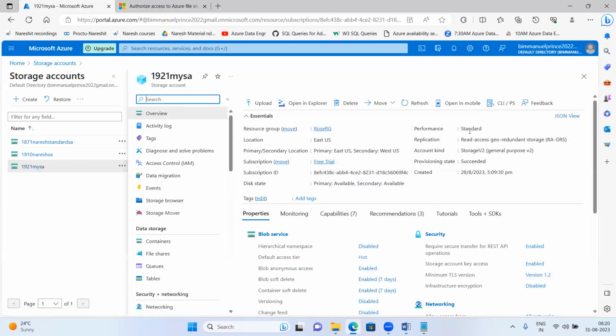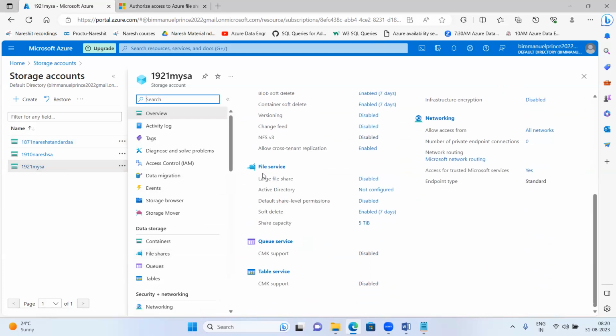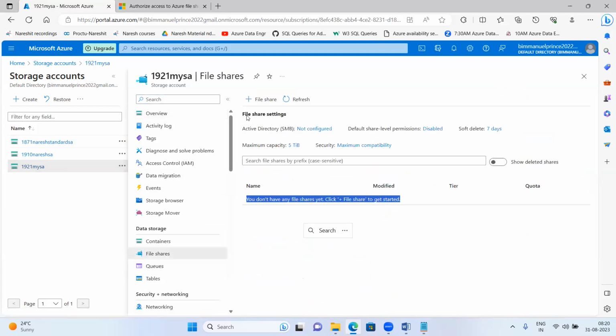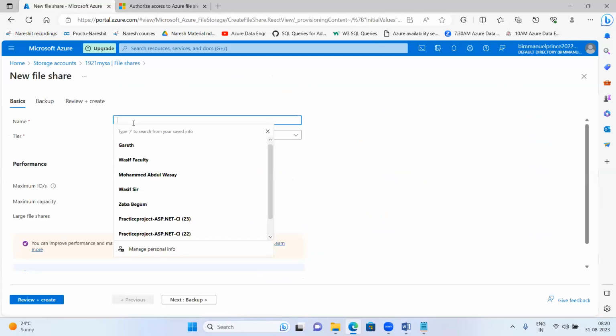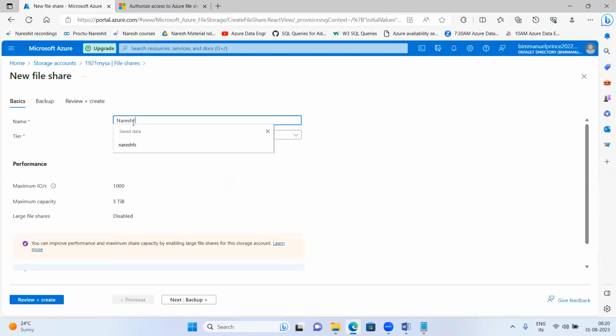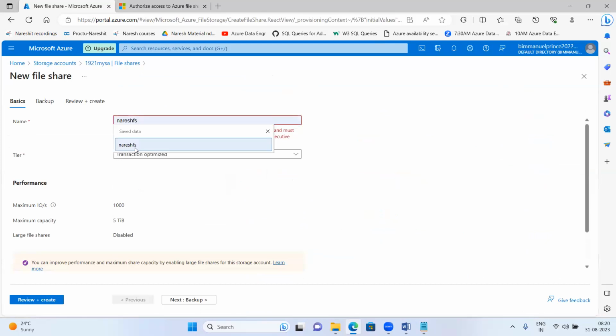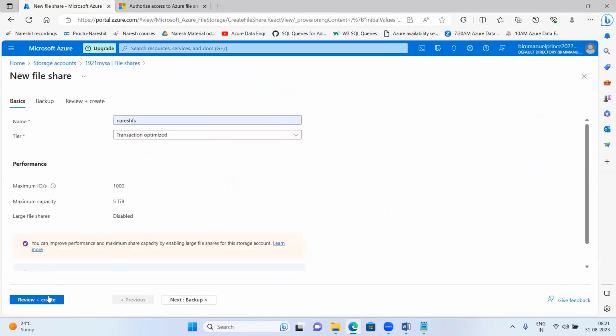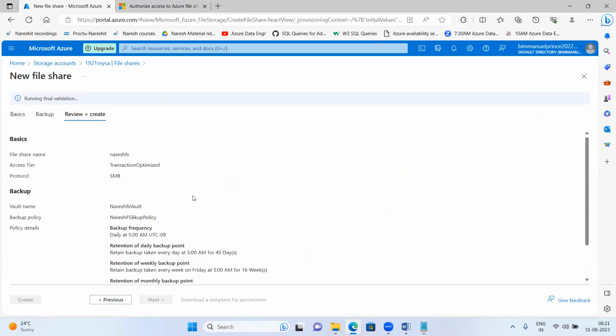Okay, this is the standard one. I'm having file share here in this storage account, here you can click on this file share. Let us create one file share here. Freshly I'm doing, let us keep it as Naresh FS, Naresh file share. Okay, I'll say here review plus create.